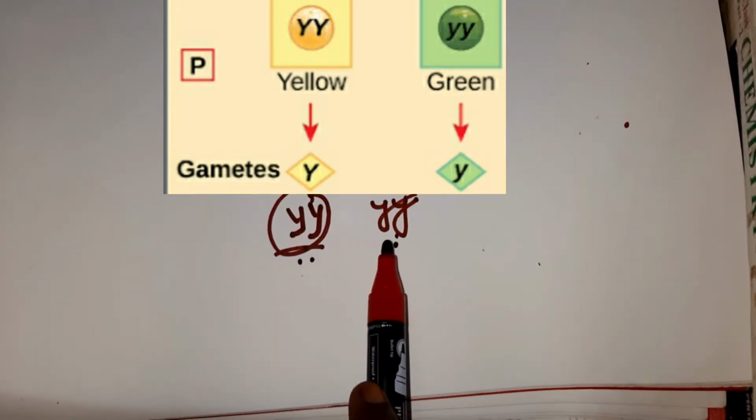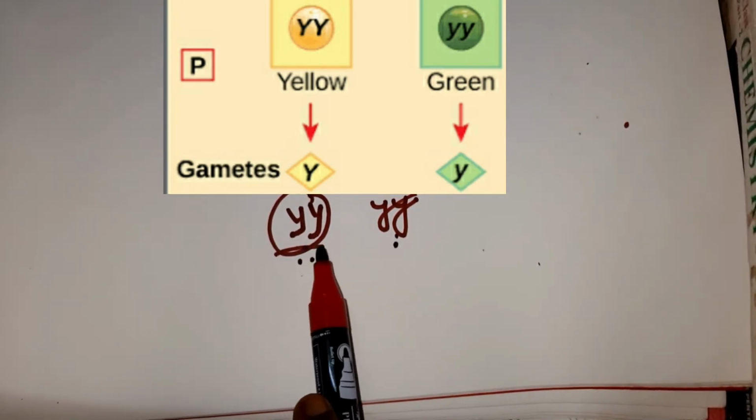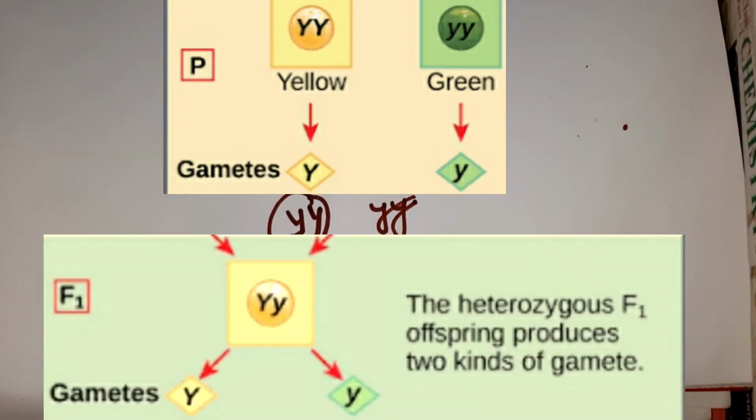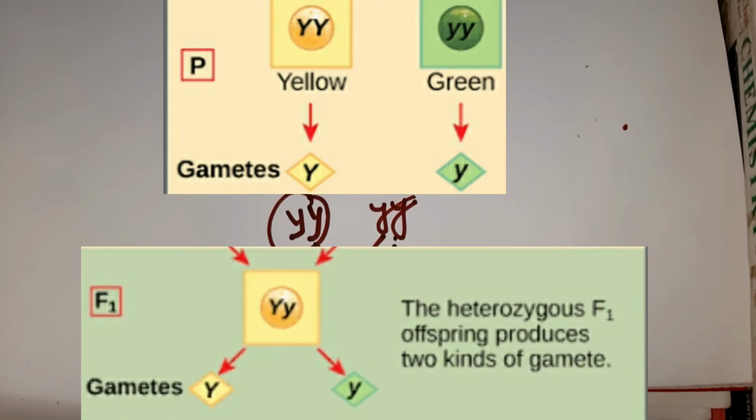When the alleles of a pair are heterozygous, here you can see yellow and green, the yellow color is dominant and it is expressed in F1 generation, whereas the green color is recessive. It is present but the character is not expressed.